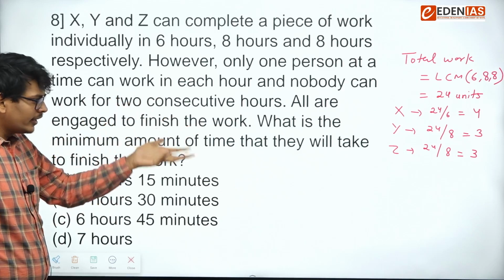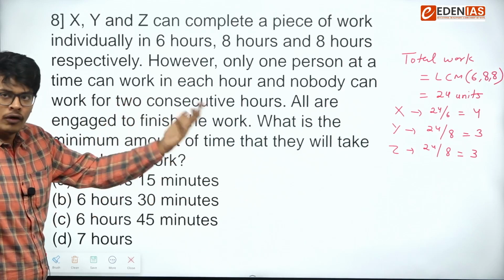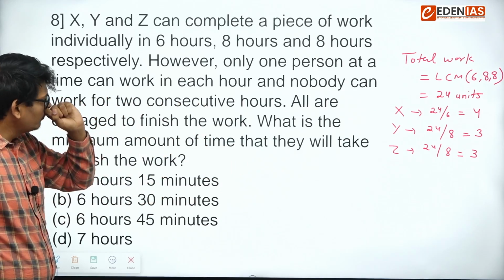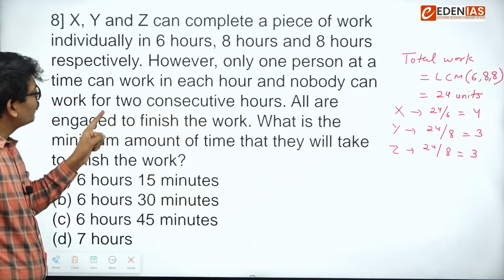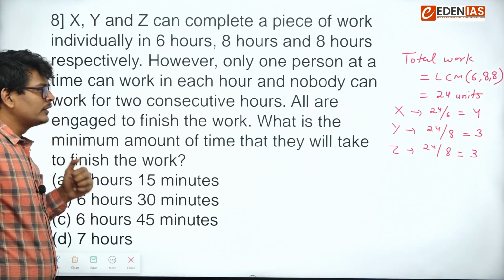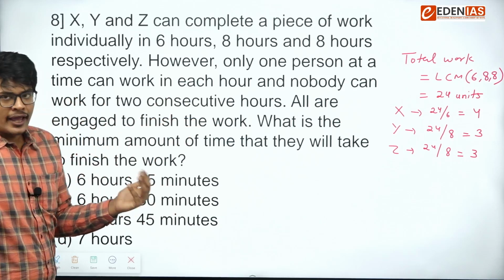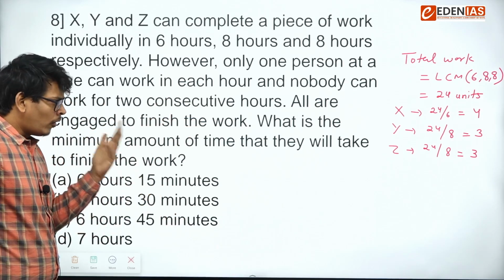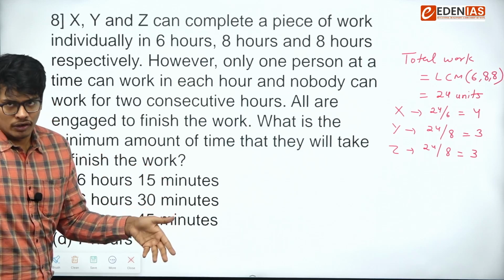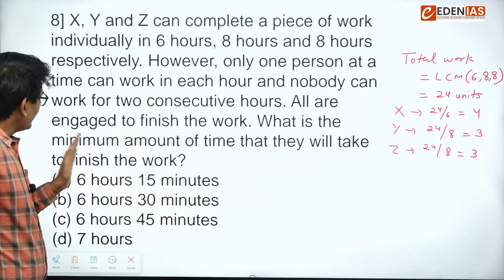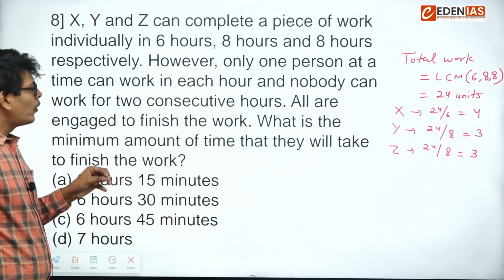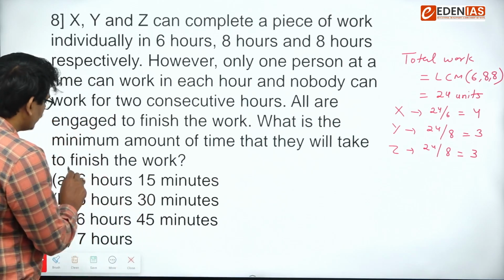That means either X will work or Y will work or Z will work in 1 hour, and nobody can work for 2 consecutive hours. That means if on the first hour X is working, on the second hour X cannot work. All are engaged to finish the work. What is the minimum amount of time they will take to finish the work?